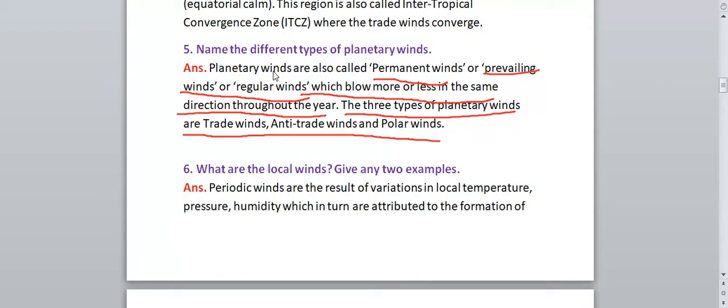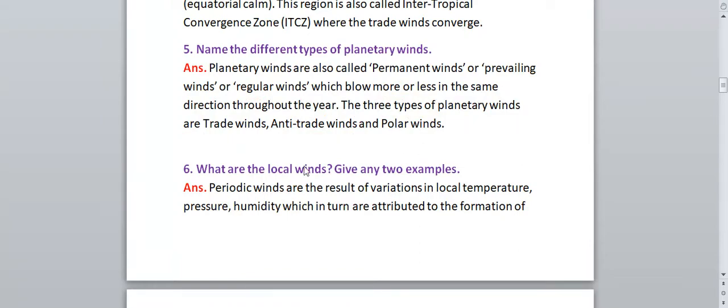So what are planetary winds? Planetary winds are also called permanent winds, prevailing winds, or regular winds. If you don't remember all the names, at least one name you should remember: P for planetary, P for permanent. You can remember like that, which blows more or less in the same direction throughout the year. Okay, and the three types of planetary winds are trade winds, anti-trade winds, and polar winds. This is the answer for the fifth question.